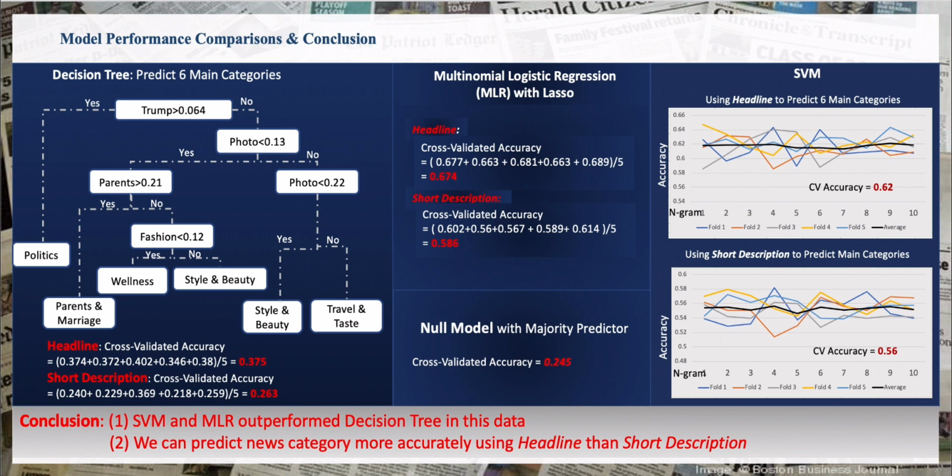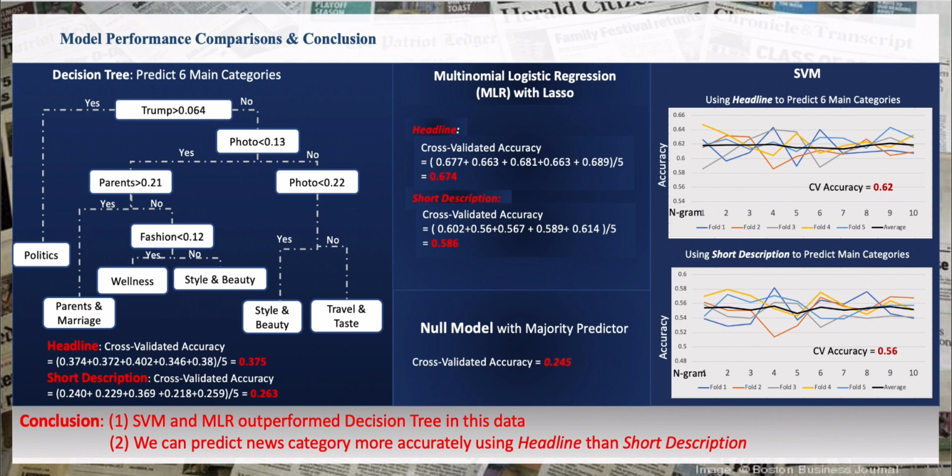In the last slide, let's quickly compare the accuracy score with different inputs and models. Accuracy score is the number of correct predictions divided by the total number of predictions. The null model, which predicts using the largest class, has an accuracy score of 0.245. According to the cross-validation results, when predicting using the headline and short description, support vector machine and multinomial logistic regression outperform decision tree in this data.